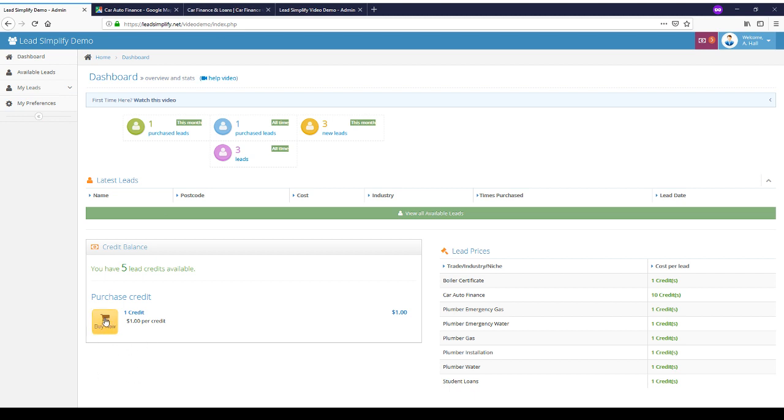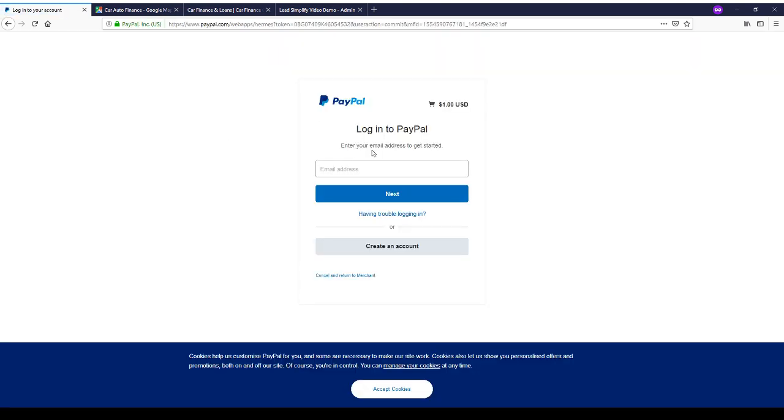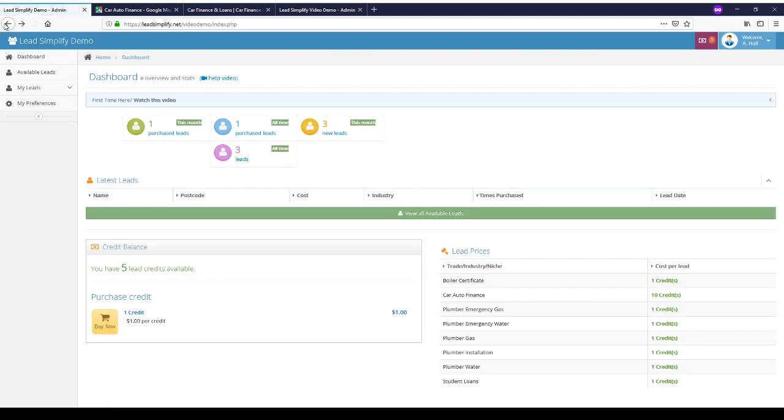If we enabled all the other options, they would then be displayed here. All they do is click a button, they'll be taken to PayPal, where they can enter the details, and you will get a notification off PayPal to say you've received a payment. They'll be automatically redirected into the system, and their credit balance will reflect the number of credits they've just purchased. When a lead buyer does not have enough credits but is set on auto buy, they'll receive a notification to say that this lead is available. However, they don't have enough credits. They'll also receive a low credit balance warning when their credits start to get low.